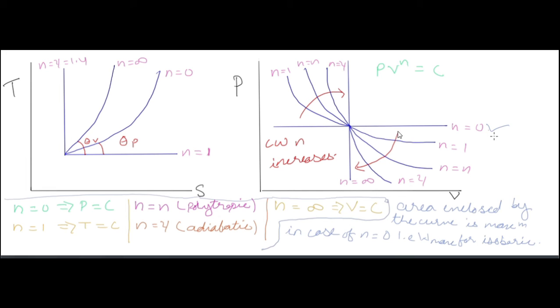Now n for different processes is here. n is equal to 0 for constant pressure or isobaric, n is equal to 1 for isothermal, n is equal to n for polytropic, n is equal to gamma for adiabatic, n is equal to infinity for isochoric. Now the area under the curve is maximum in the case of n is equal to 0, the isobaric curve. Hence W max means work done is maximum in the isobaric process.